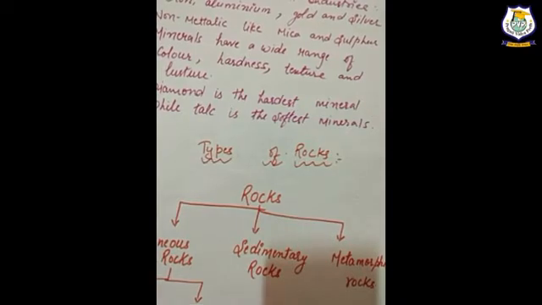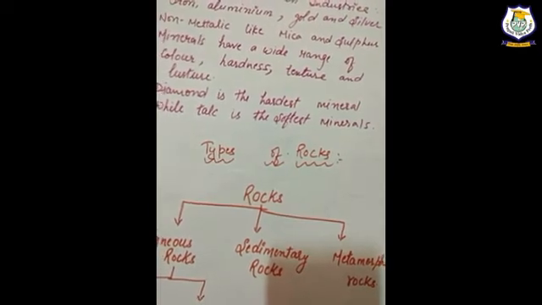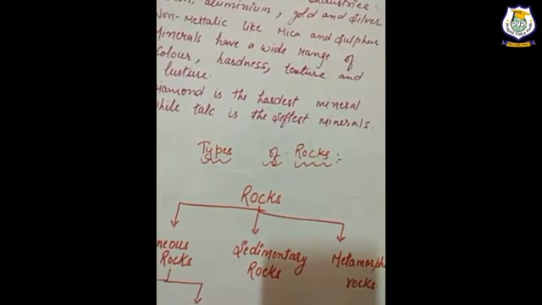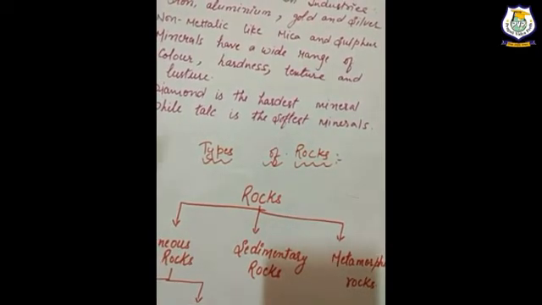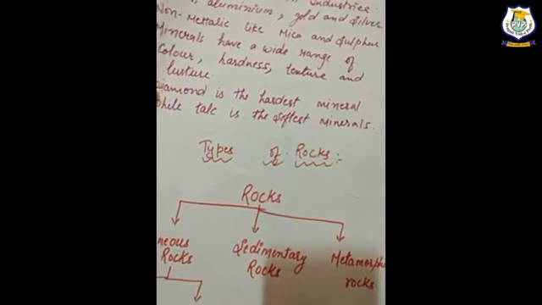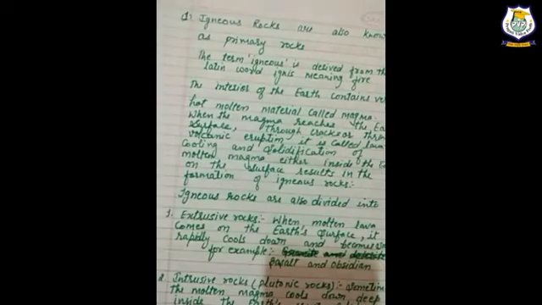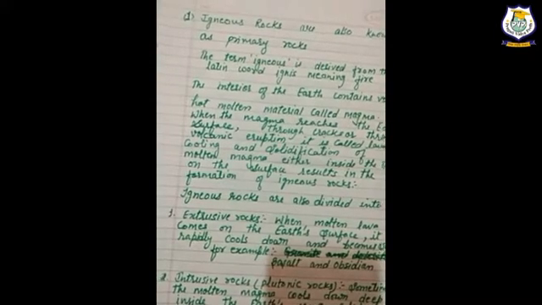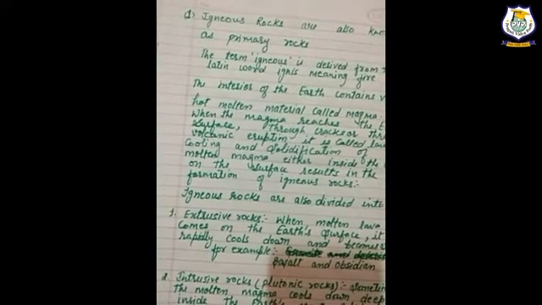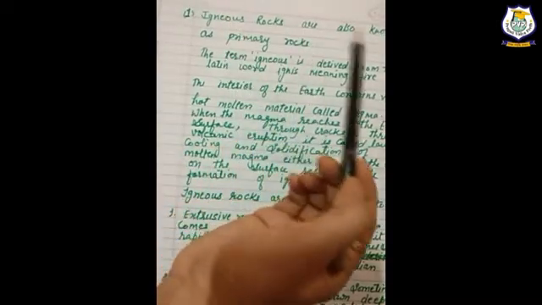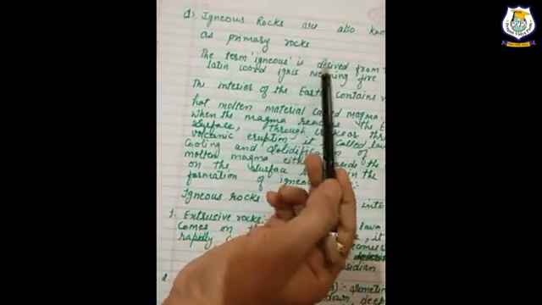three types: igneous rocks, sedimentary rocks and metamorphic rocks. Igneous rocks are also divided into two types, that is intrusive rocks and extrusive rocks. So let's discuss one by one. The first one is igneous rocks. Igneous rocks are also known as primary rocks.